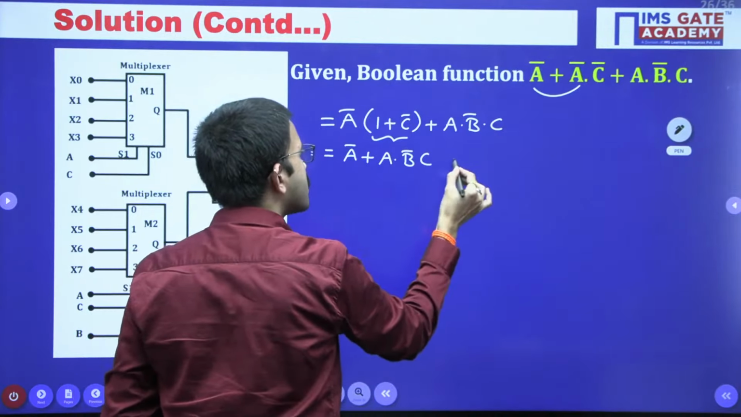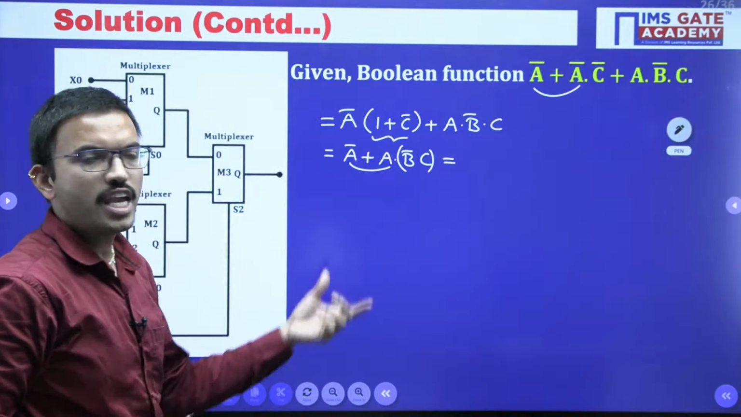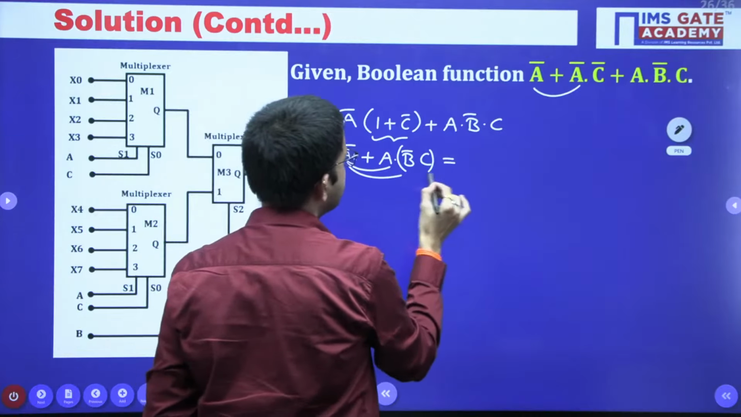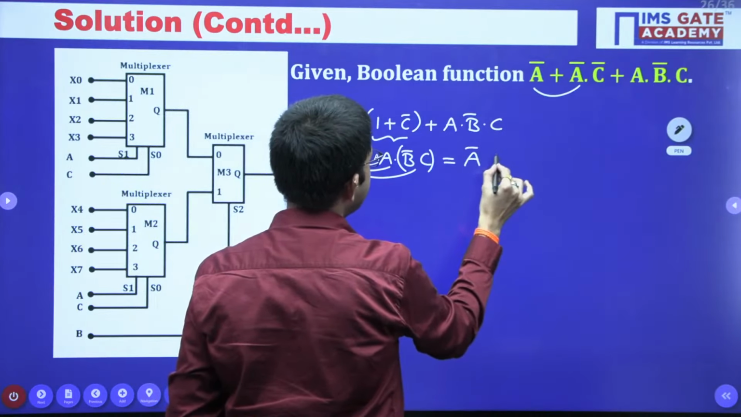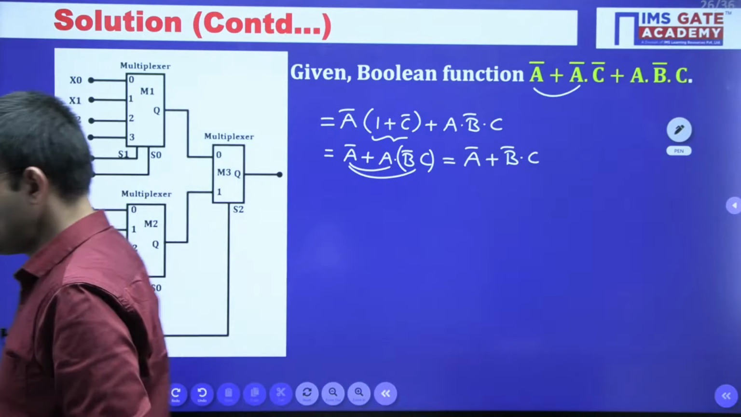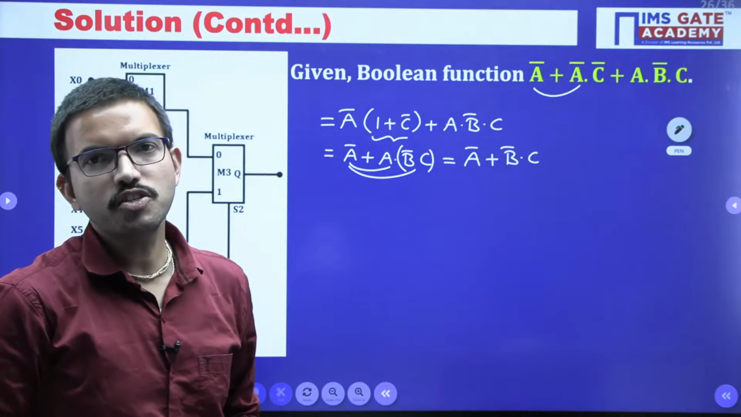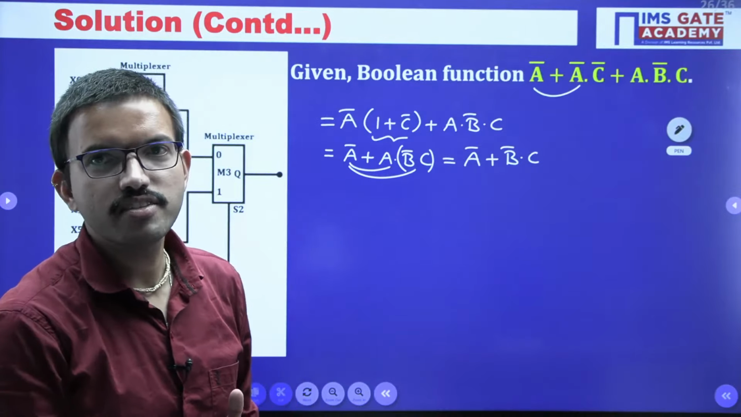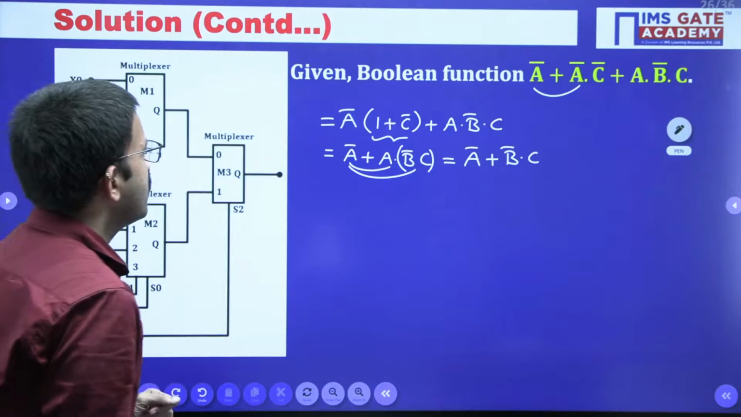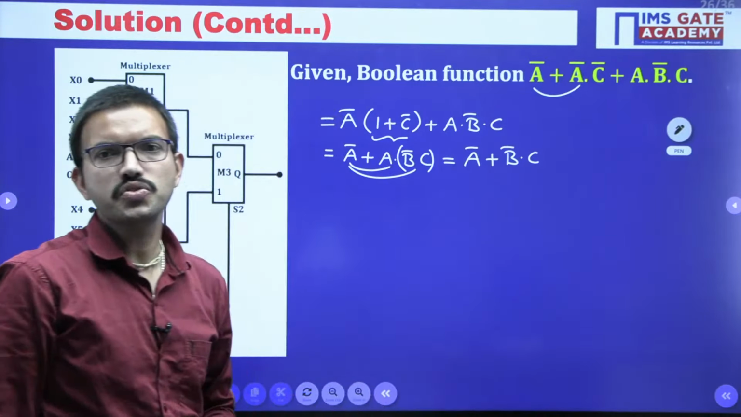Now this one we can simplify by using the distributive law. A bar plus A is 1, so you will get A bar plus B bar C. Yes, very good Jandhyam, very good. Option C is the correct one. A bar plus A is 1, so you will get A bar plus B bar into C.